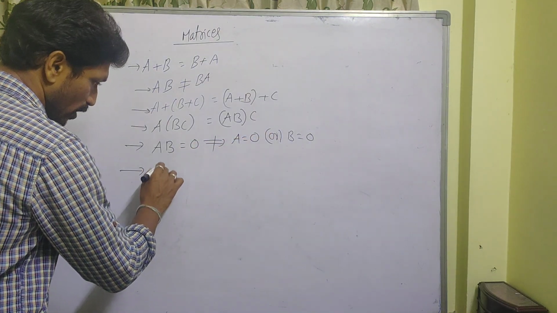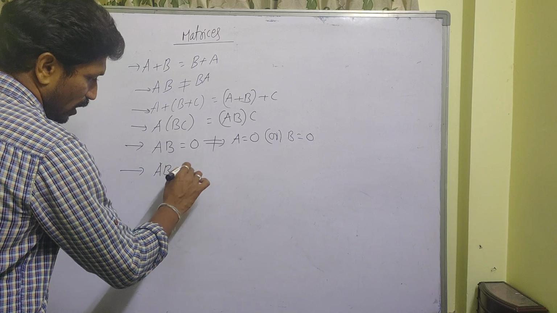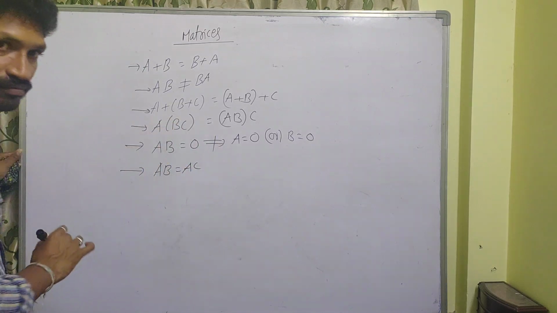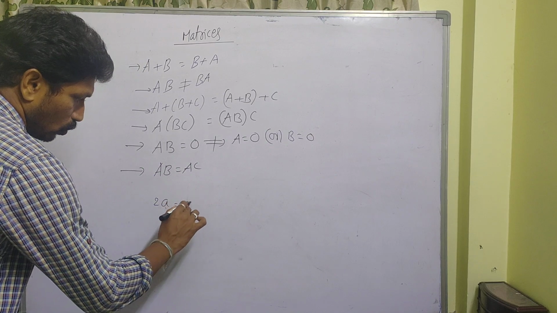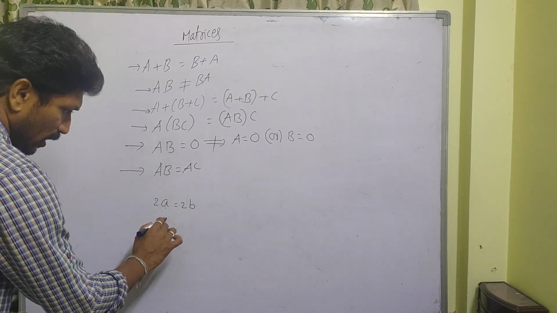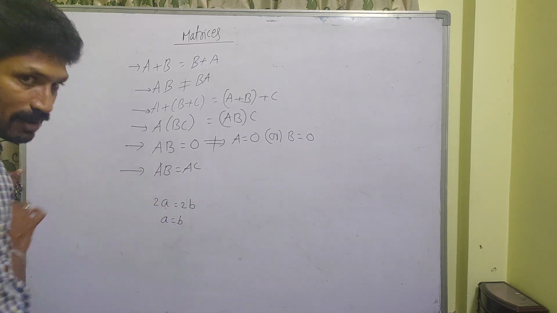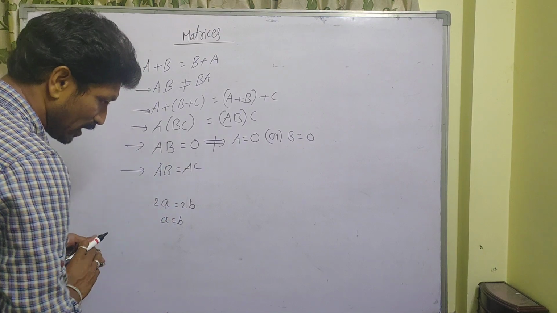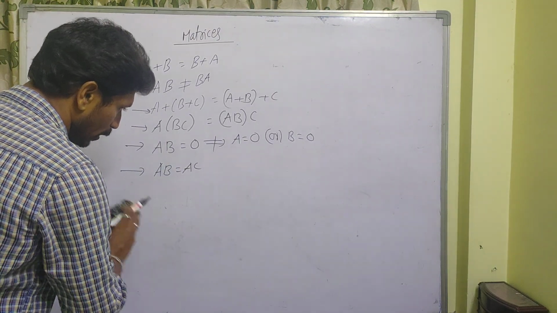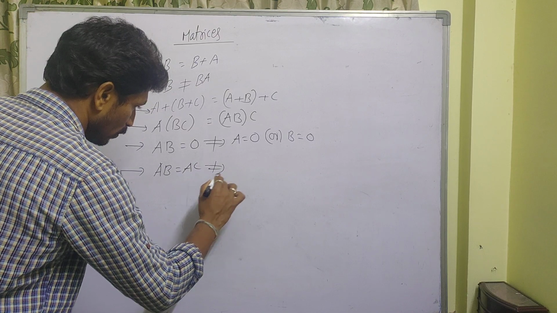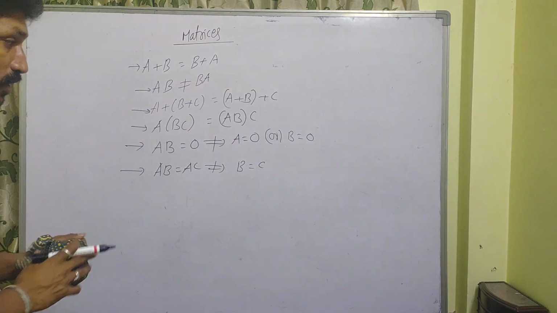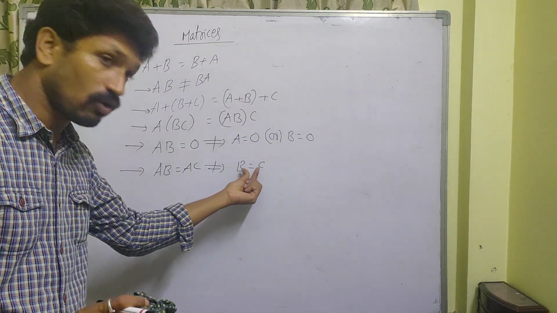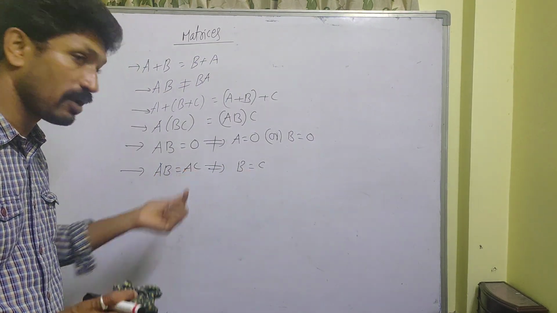Next one, very very important. If you take AB is equal to AC, then in the number system, just as 2A equal to 2B means A is equal to B, you would conclude B is equal to C. But in matrices, it doesn't mean B is equal to C. Without B being equal to C also, this product may be equal.